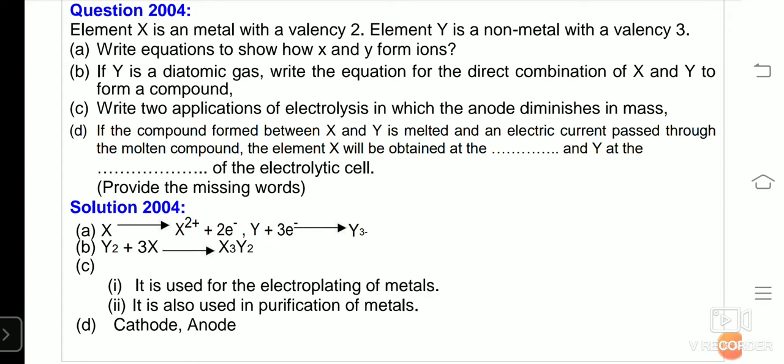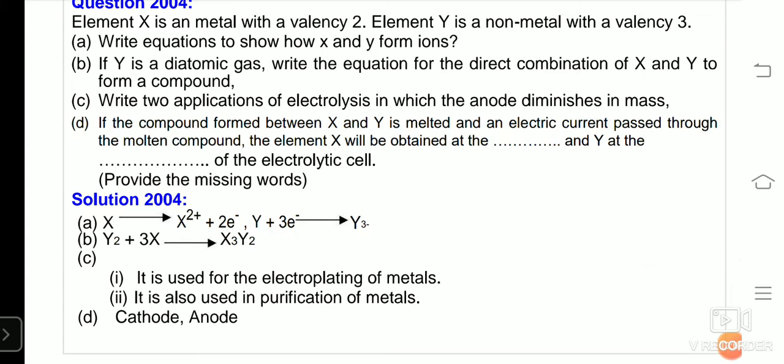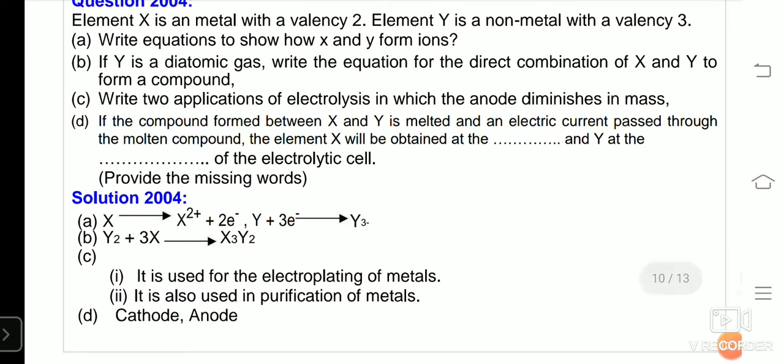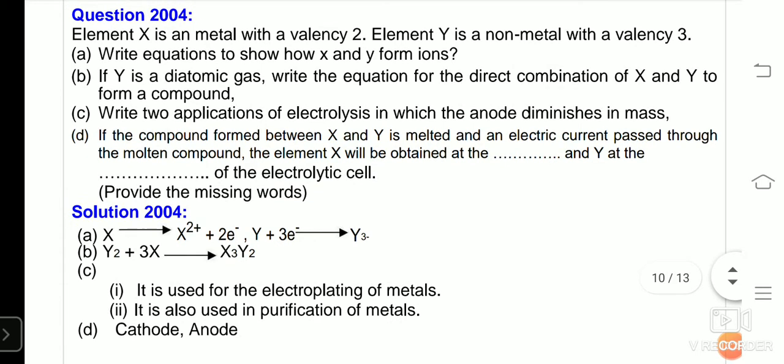I have taught you, if you remember, just a clue to revise here. Your group number indicates valency. Like group number 1, valency 1, group number 2, valency 2, group number 13, valency 3, group number 14, valency 4, group number 15, valency 3, group number 16, valency 2, and group number 17, again valency 1. How can I differentiate between valency 1, 2, 3? If the outermost shell has 1, 2, or 3 electrons, it is a metal and will have valency 1, 2, and 3 respectively.